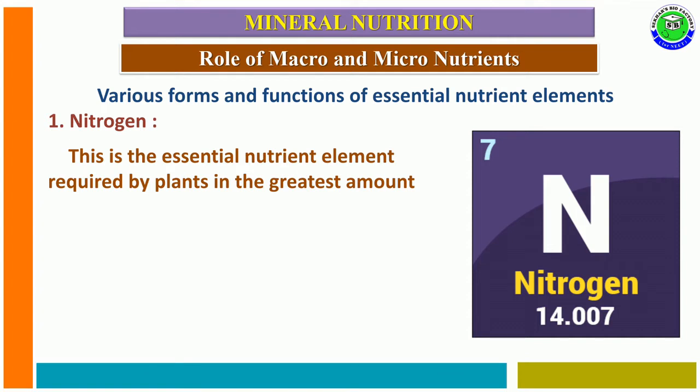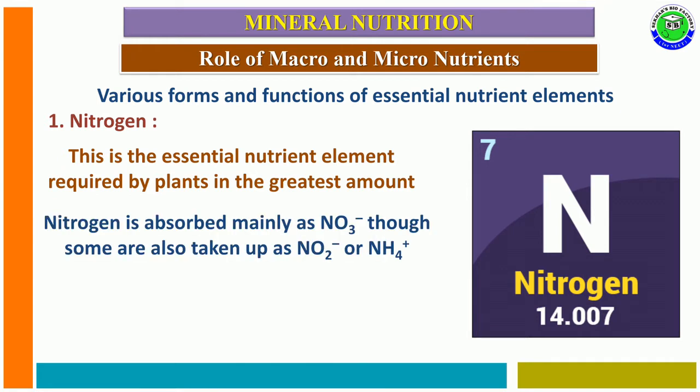So nitrogen is one of the essential nutrients. It is required by plants in great amounts. Nitrogen is generally absorbed from soil, but most of the nitrogen is present in the atmosphere. Whenever nitrogen fixation takes place, the atmospheric nitrogen is converted into nitrogen oxides.